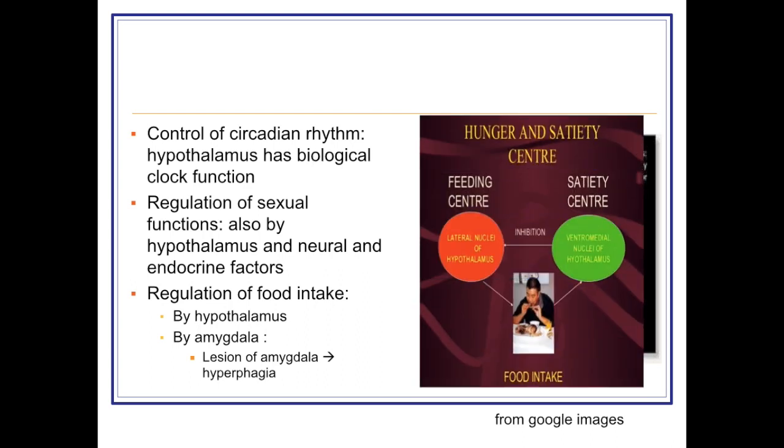Food intake regulation is also a function of the hypothalamus. Feeding and satiety centers play an important role in regulation of food intake, and the amygdala also plays an important role, because if there is a lesion in the amygdala, there is hyperphagia.